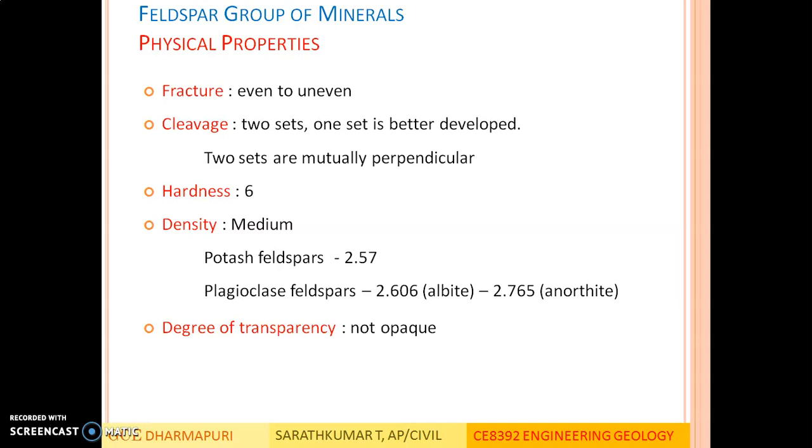Hardness. Hardness is in the range of 6. Density medium. Potash feldspars have density 2.57 gram per centimeter cube or specific gravity 2.57. Plagioclase feldspars density varies from 2.606 in case of albite to 2.765 in case of anorthite. So as you go from albite to anorthite, the density or specific gravity increases. Degree of transparency. Not opaque.